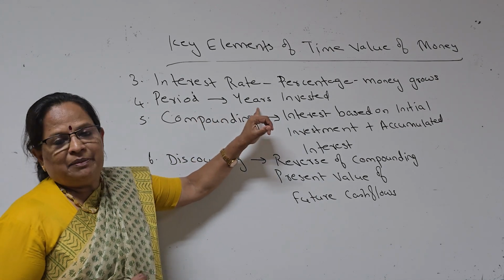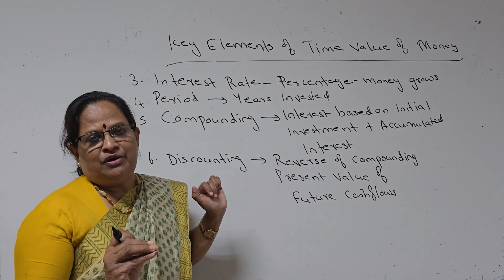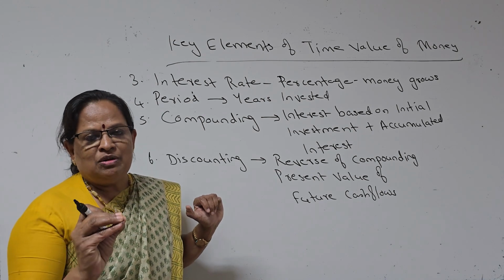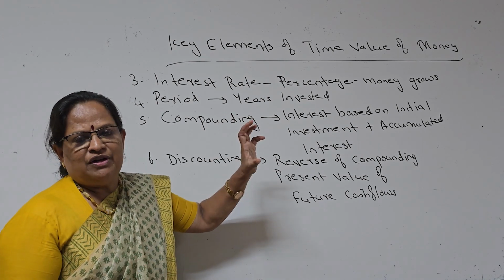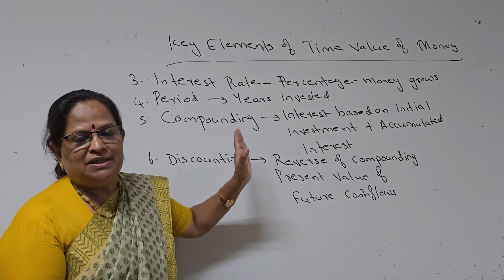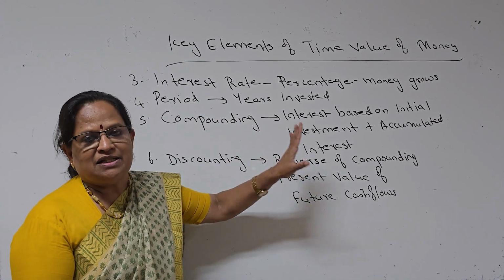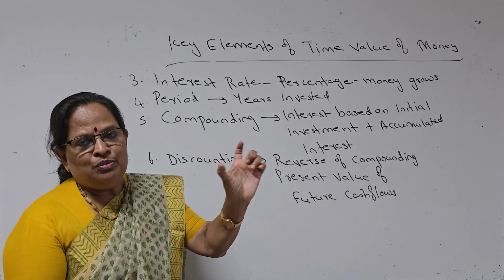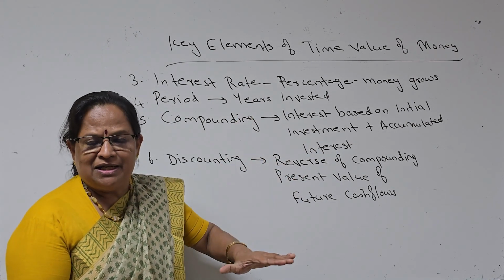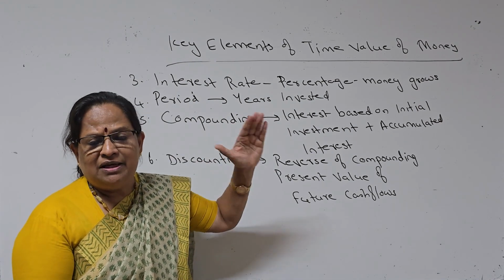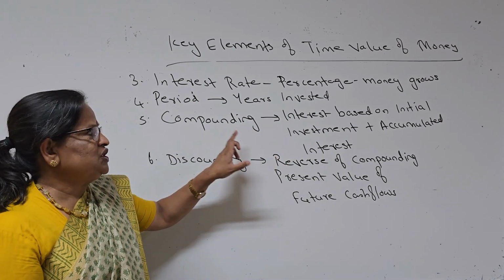Next is the period. Period means how many years you are investing. Sometimes it will be 1 year, sometimes 5 years, sometimes 10 years. So the years invested is very important in evaluating what will be the returns after 1 year, what will be the returns after 5 years, what will be the returns after 10 years. So based on the time value, whether it is increasing or decreasing, it has an important impact in the investment decision. Next is compounding.